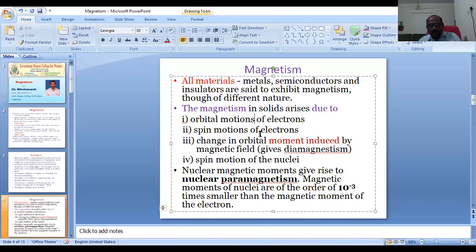Another one is change in orbital moment induced by magnetic field. That means whenever the external magnetic field is applied, there would be change in orbital magnetic moment. Because of that change in orbital magnetic moment, also some magnetic field would be induced.